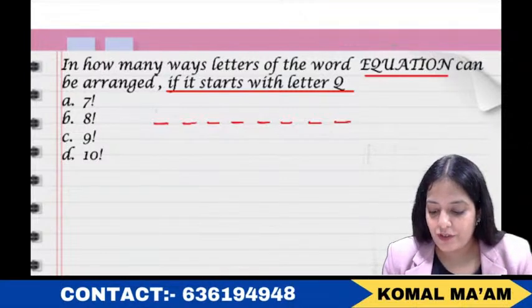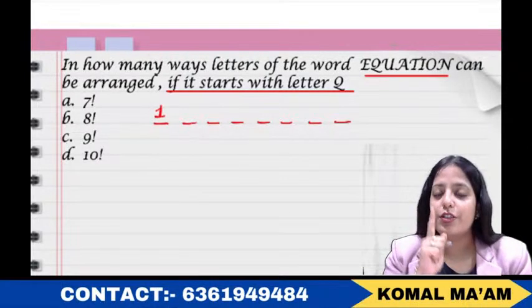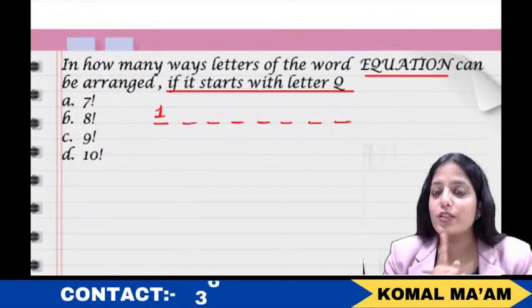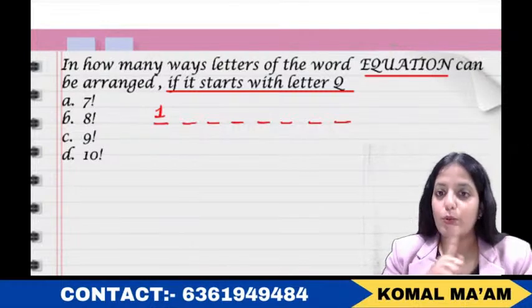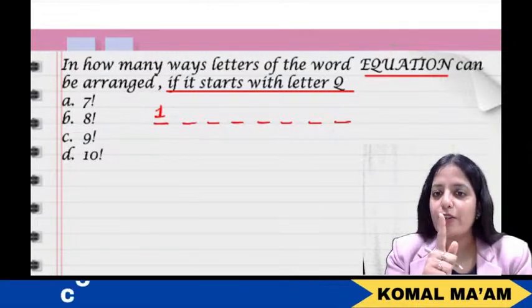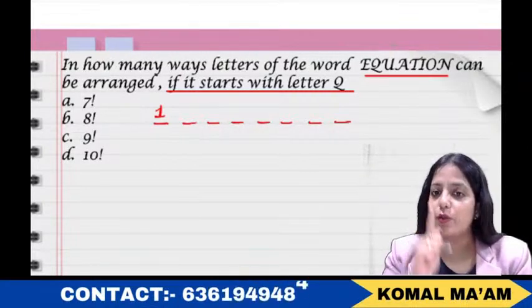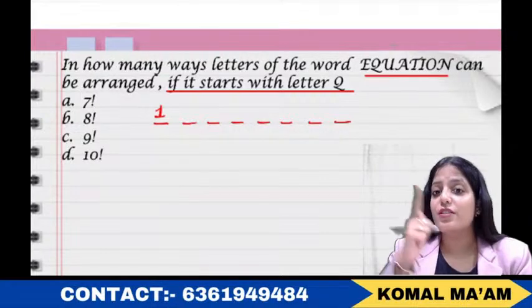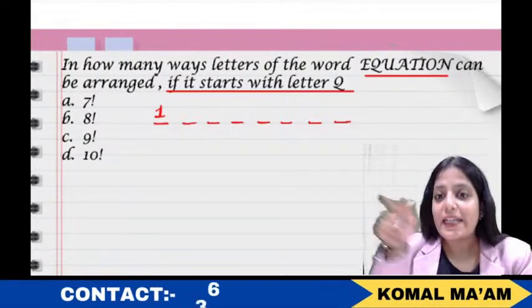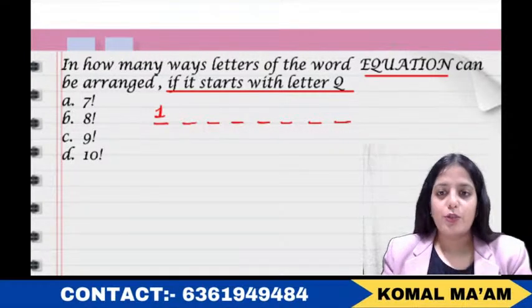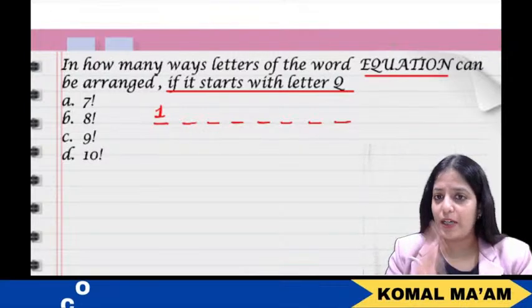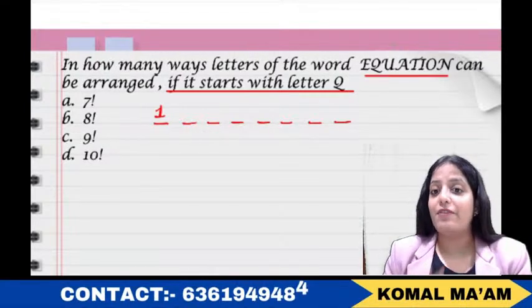So I'll write 1 here. In the previous questions, if you remember, we had put 8 there because we were free to choose any letter at the first place. But here we have a condition.